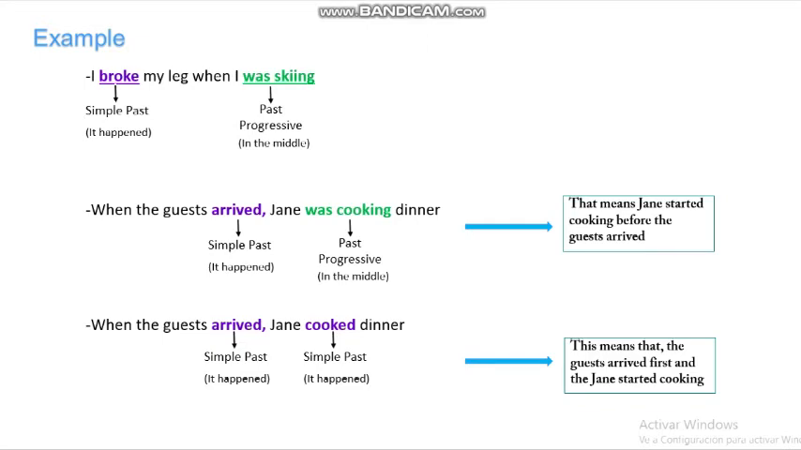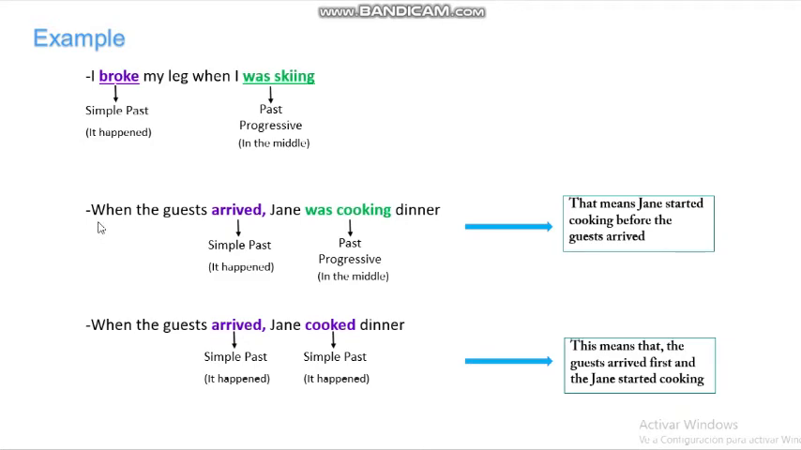Okay, we have other examples. We use the simple past and the past progressive in the same sentence. I broke my leg when I was skiing. Broke is in the simple past, so it happened, the action finished. When I was skiing is the past progressive. It happened in the middle of the other action.